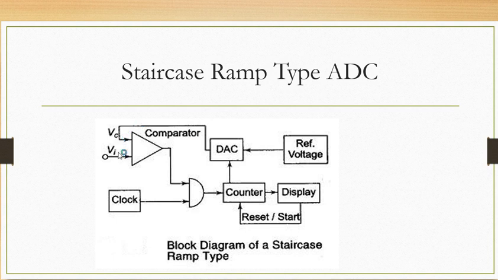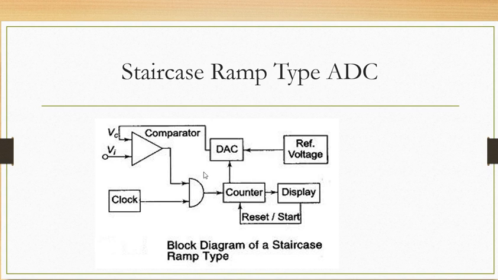Then again it is compared with the input voltage, and just as I have discussed earlier, as long as VI is greater than VC, the comparator output is 1. This process continues till VC becomes 10 volt. The DAC output is DC 10 volt, and VC will be equal to VI. When VC equals VI, the comparator output will be 0. As the comparator output is 0, the clock will not be transferred, and the counter value is now transferred to the display.